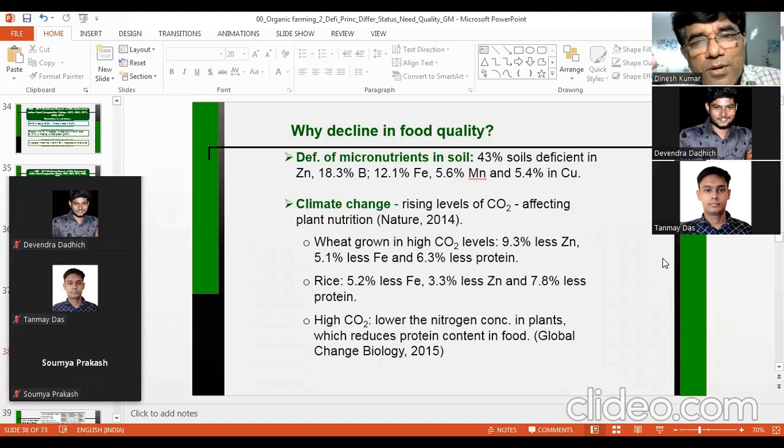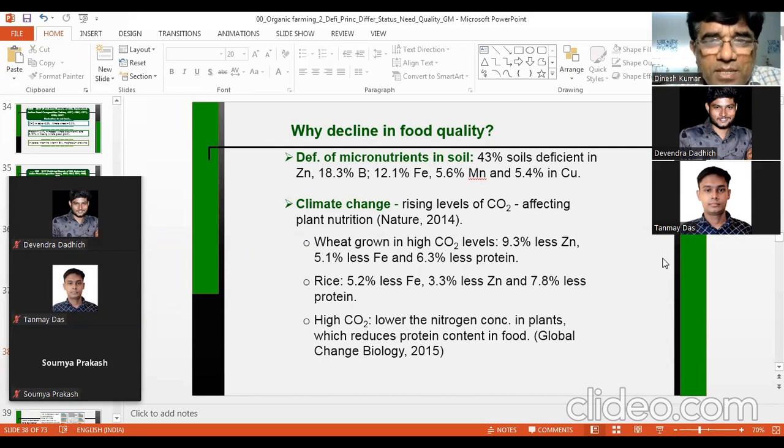So these micronutrients, because they are involved in respiration, photosynthesis, protein synthesis, all kinds of biochemical, physiological reactions that help in the growth of the plant by producing certain organic compounds in the plant system. So thus, your protein synthesis and other things are affected by deficiency of these nutrients.